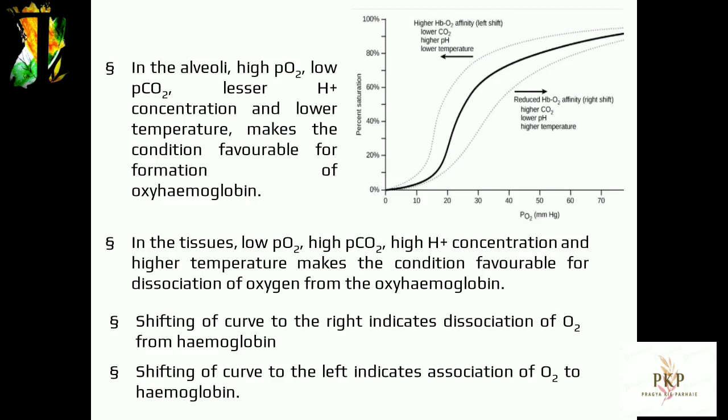Bohr effect. Shifting of the O2 hemoglobin dissociation curve to the right by increasing CO2 partial pressure. Increased CO2 concentration causes dissociation of O2 from hemoglobin.